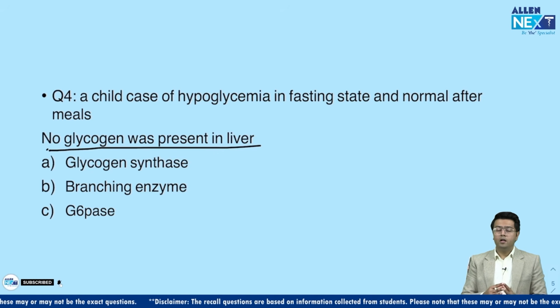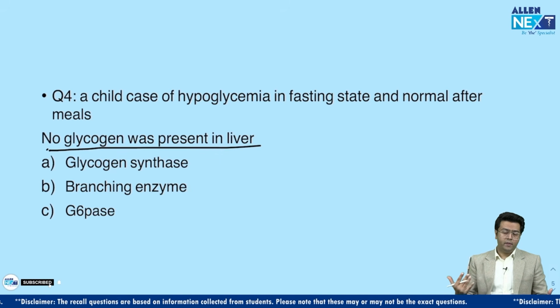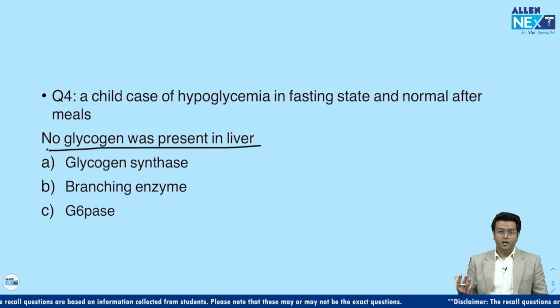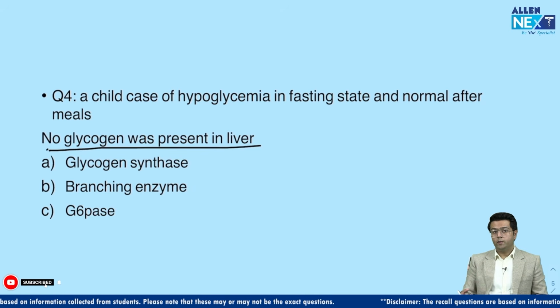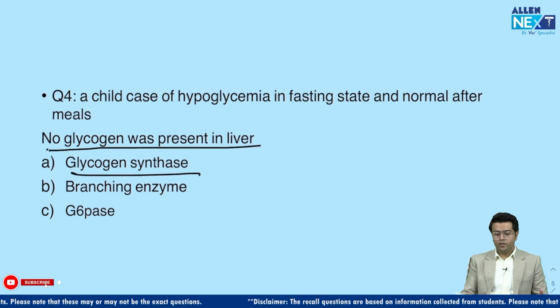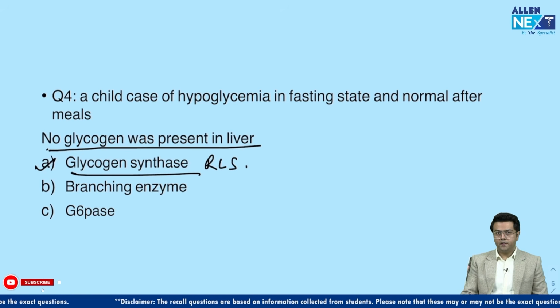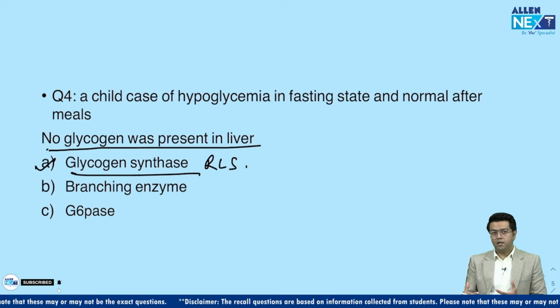That means the glycogen, if present, was undetectable, and obviously it was not able to be synthesized, and that's why glycogen synthase was probably deficient, right? Which is the rate limiting step of glycogen synthesis? So this is the rate limiting step of glycogen synthesis, and if this enzyme is missing, obviously the glycogen stores will be very, very low, isn't it? And that's why the child had fasting hypoglycemia, right?